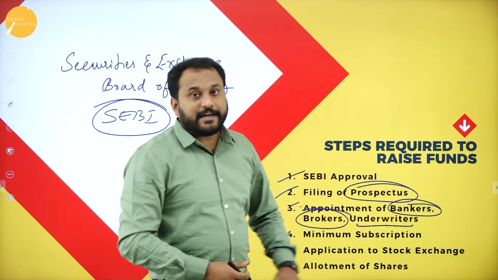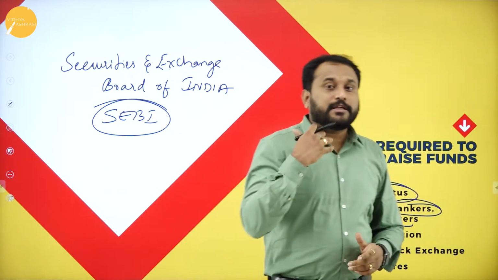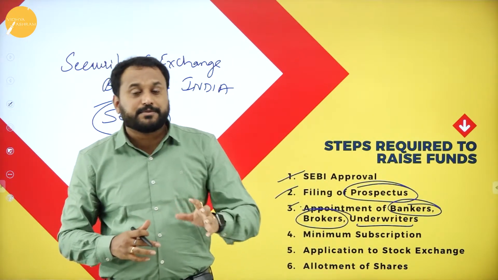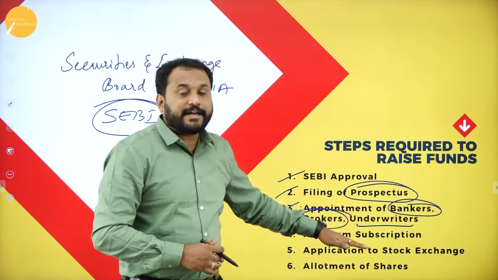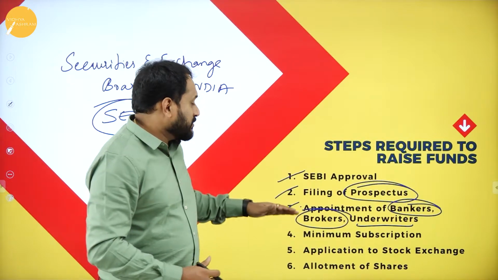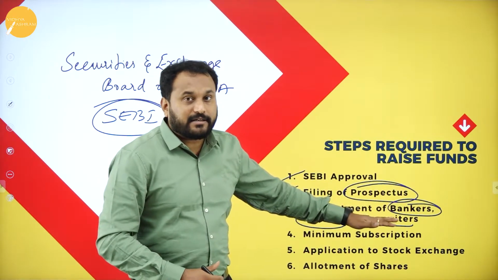Next one is underwriter. If your company isn't good, people, they don't want to buy your shares. Now what happens is you need to have a minimum subscription. So you will actually request the underwriters. Now underwriters will buy those shares and they'll keep it. So that is why you should appoint whom? The banker, the broker and underwriters.